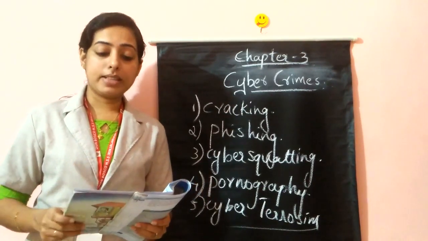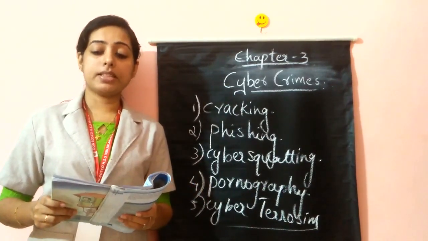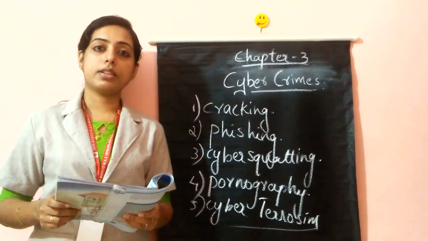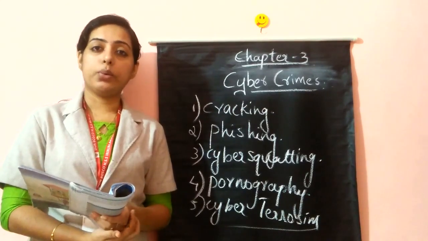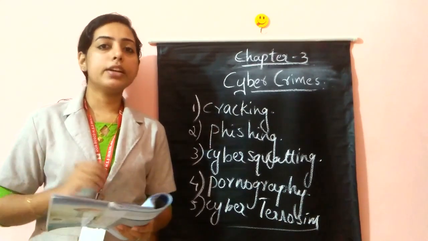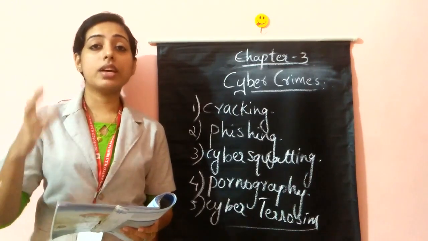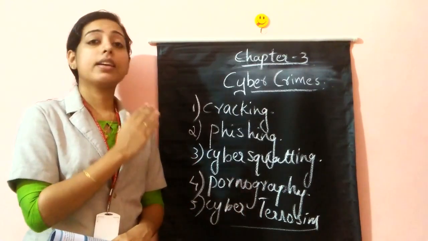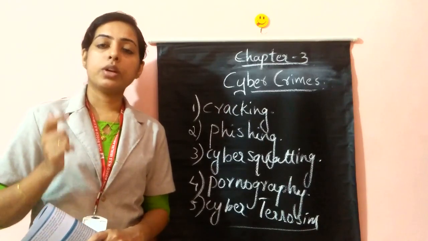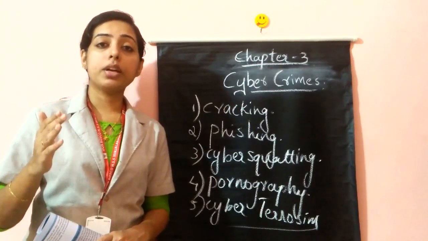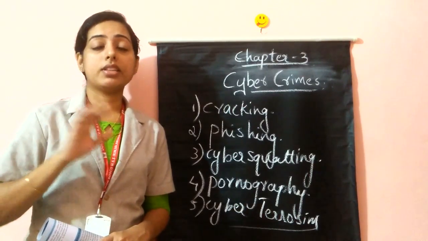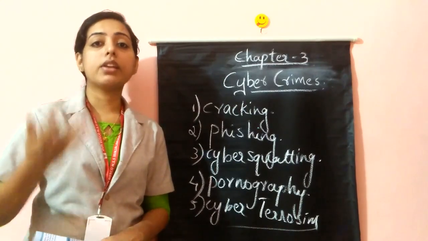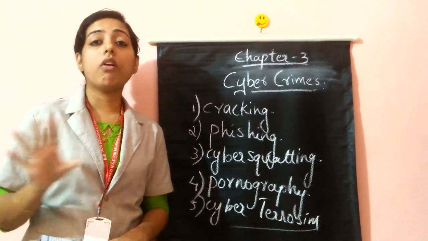Exchanging or spreading messages, pictures, or fake messages with an aim of disturbing the privacy of a person, trying to defame a person, or threatening national security. These are some examples related to cyber crimes. It is generally categorized into 5 main categories. First one, cracking. Cracking means one person entering into a computer or computer network and destroying the computer information. Cracking means entering into a computer network and destroying all the information.